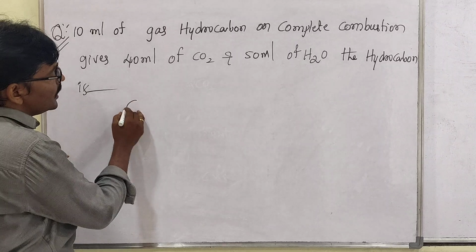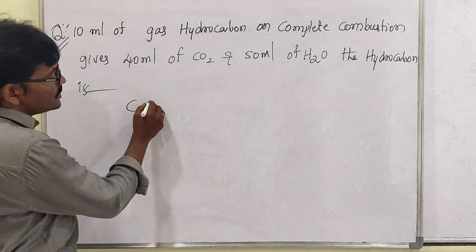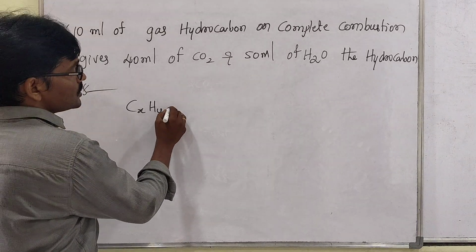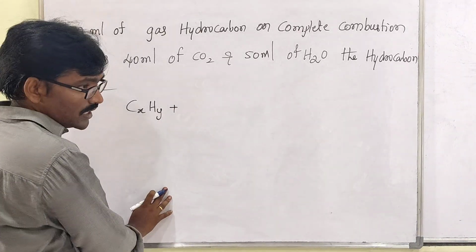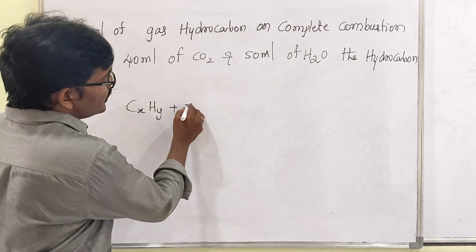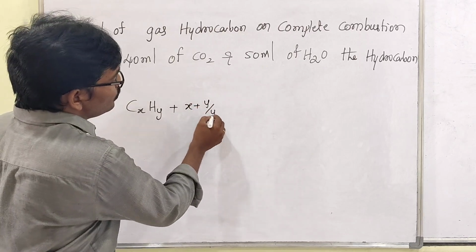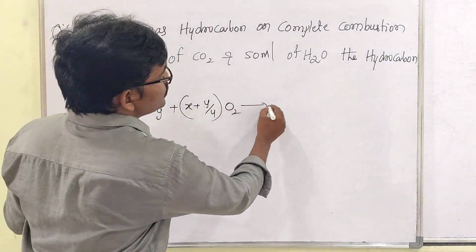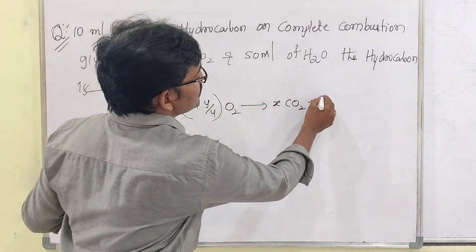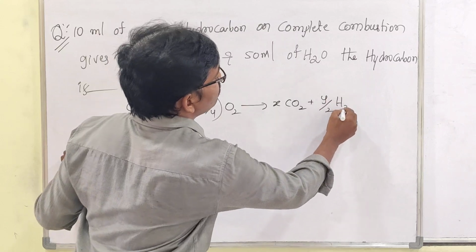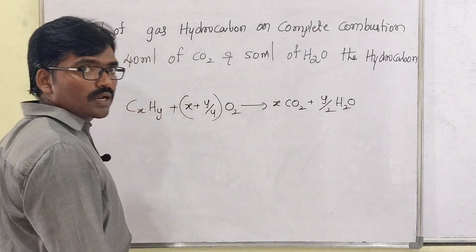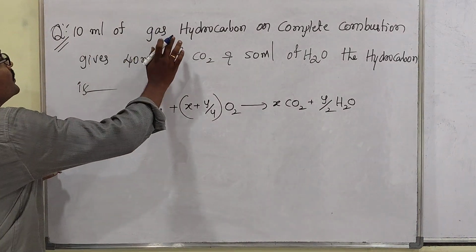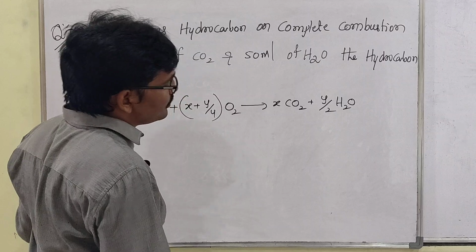So we have to identify it. So you have to just assume a hydrocarbon CxHy. On combustion, that is, when it reacts with oxygen, you take (x + y/4) O2, giving rise to x moles of CO2 plus y/2 moles of H2O. This is the general equation. Clear, my dear students?